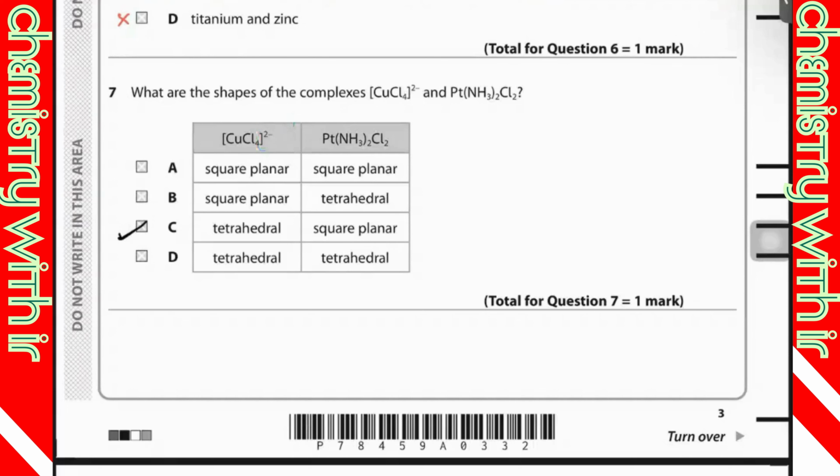It has a negative charge. Negative means there would be repulsion, so the particles should be far away from each other in order to avoid repulsion. So the bond angle would be higher. In square planar the bond angle is 90 degrees, and in this the bond angle is 109.5 degrees.